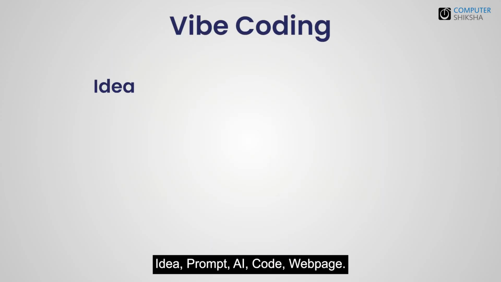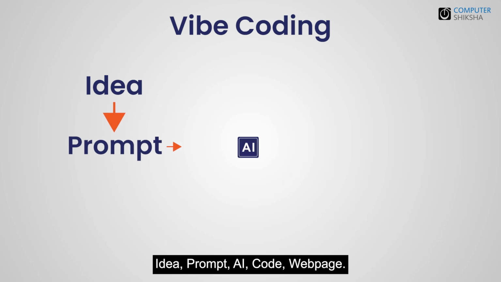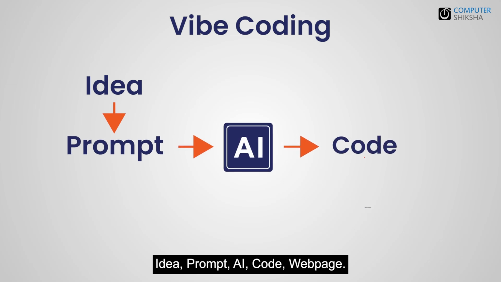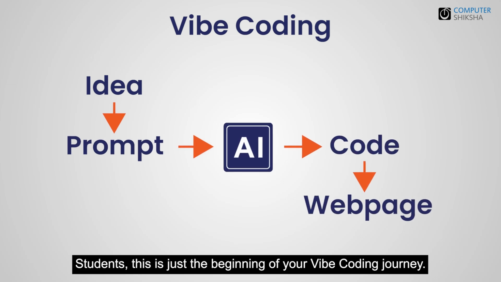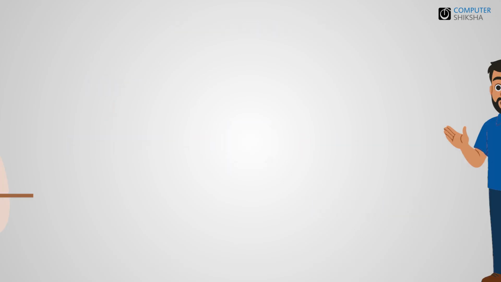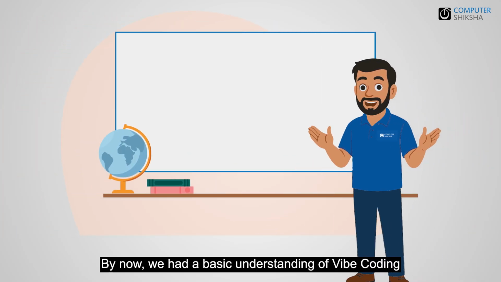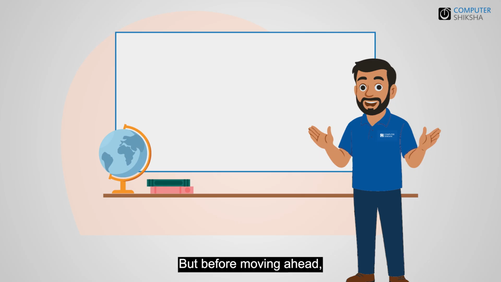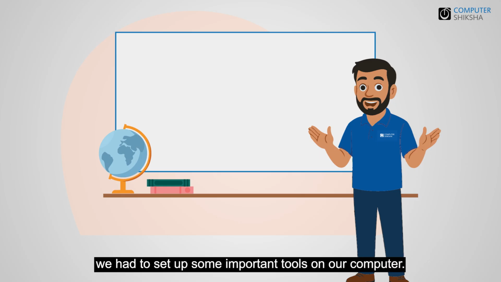And finally, we learned about the complete vibe coding journey. Idea, prompt, AI, code, web page. Students, this is just the beginning of your vibe coding journey. By now, we had a basic understanding of vibe coding, and we had also learned to give better instructions to AI. But before moving ahead, we had to set up some important tools on our computer.